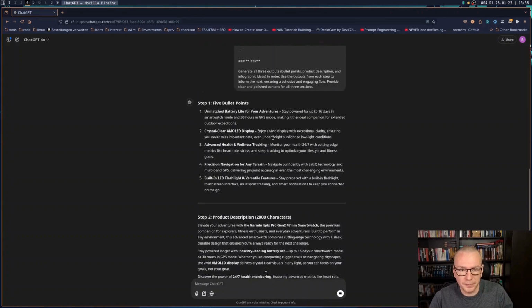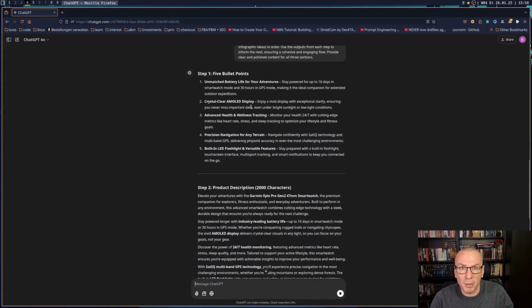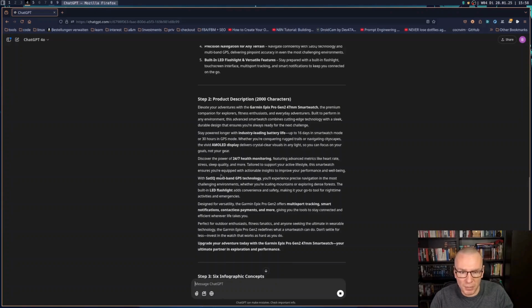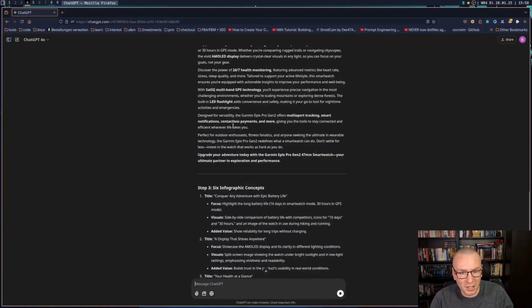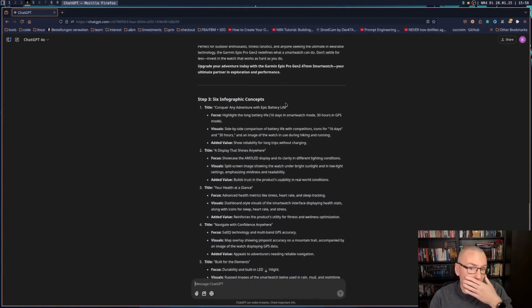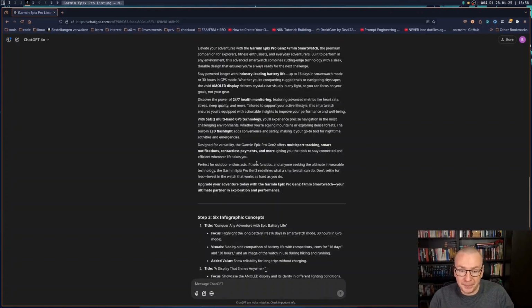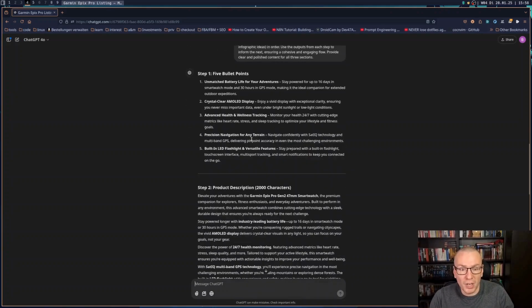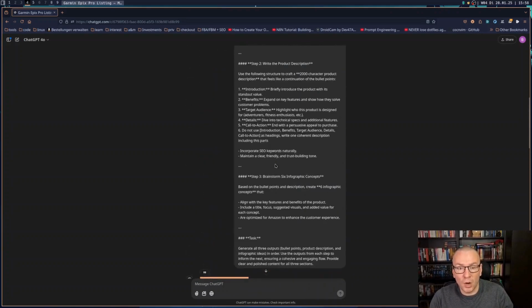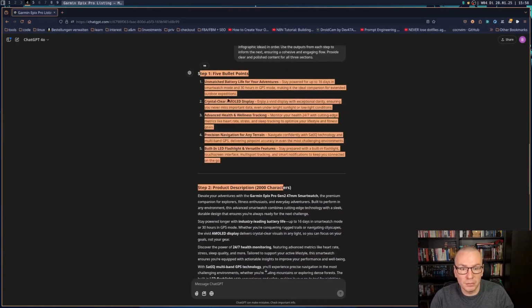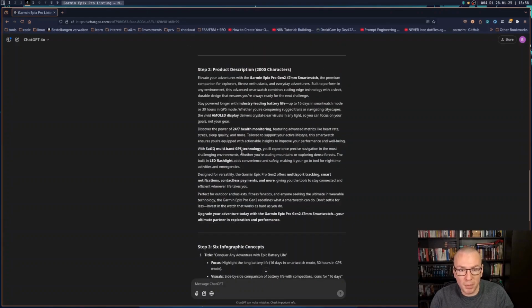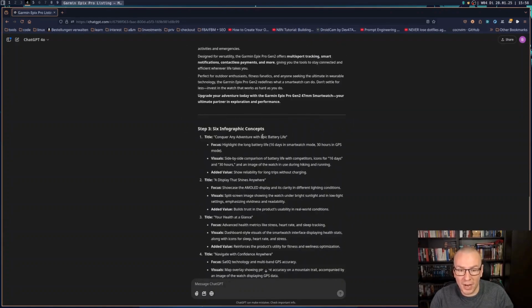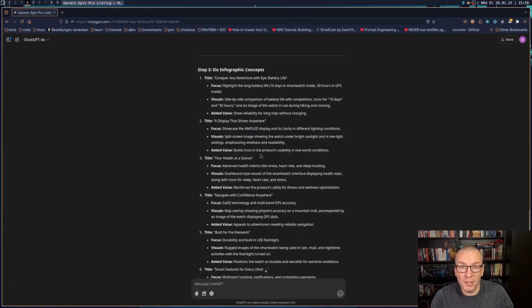So now, we have our 5 bullet points. If they are better or not, you would have to double check. Mostly the bullet points is not the problematic part. The most problematic part is the product description. It already looks a little bit different. The other one was way better structured, I think. And here we have our infographic concept. For this example, just to show you what it actually does, it basically one-shots the whole problem, gives you the 5 bullet points, the product description, and some infographic concepts after just one single prompt.